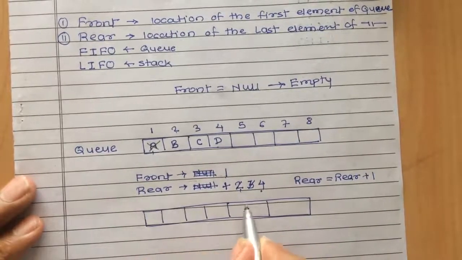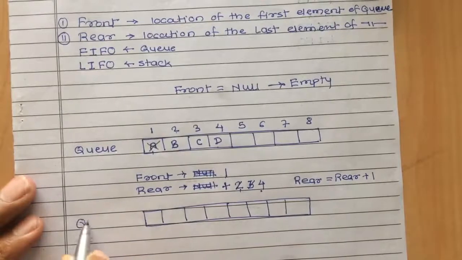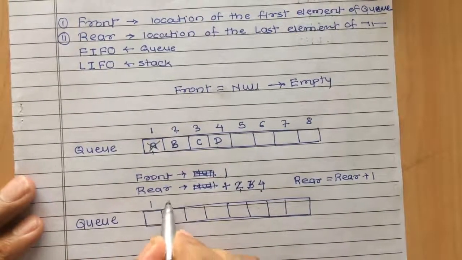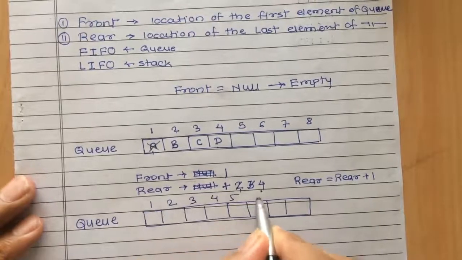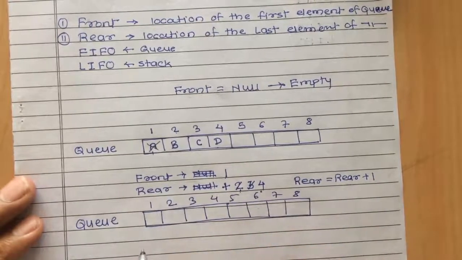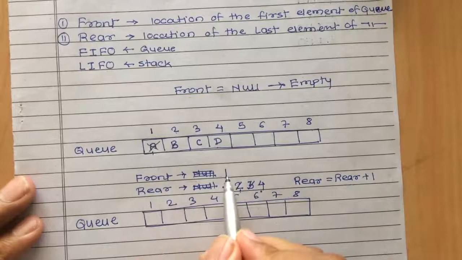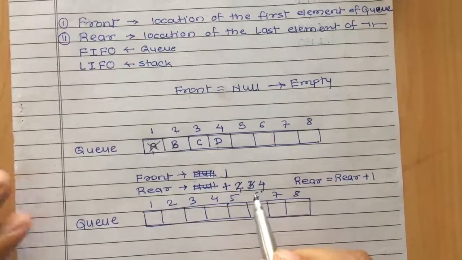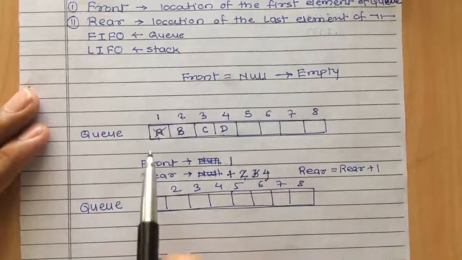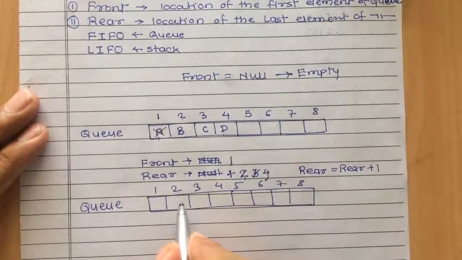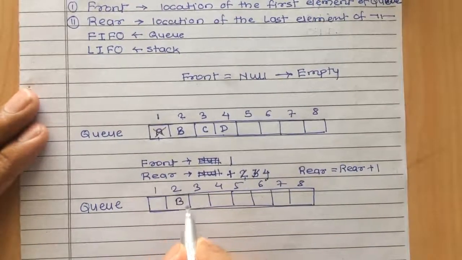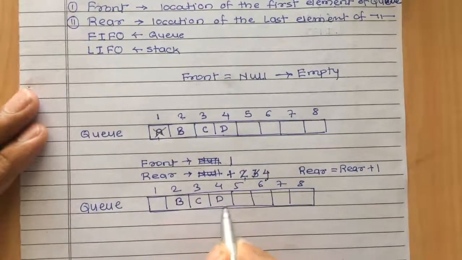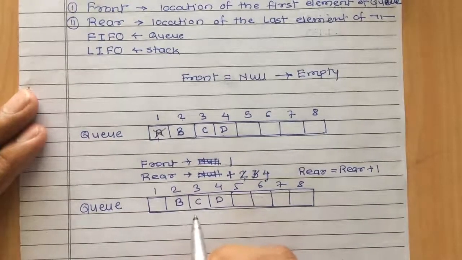This is our Q, or we can also say the array representation of Q. 1, 2, 3, 4, 5, 6, 7, 8. Here initially front was 1 and rear was 4. Now, as I said, I have removed this element from Q. So after removing one element from Q, only three elements are present in this Q.